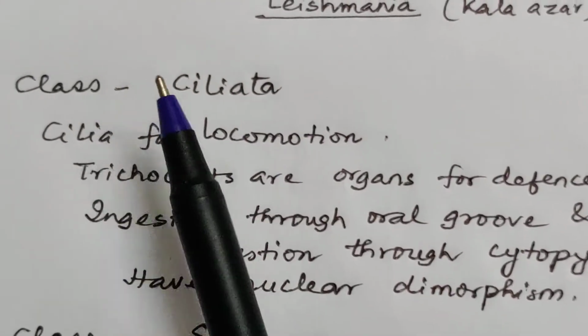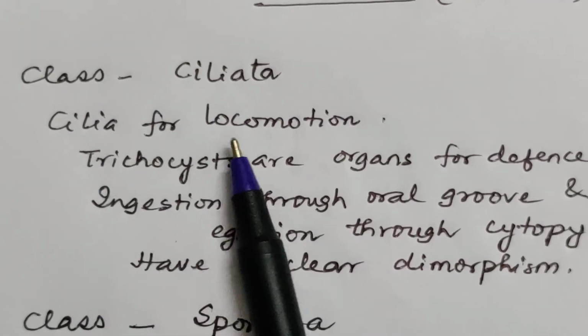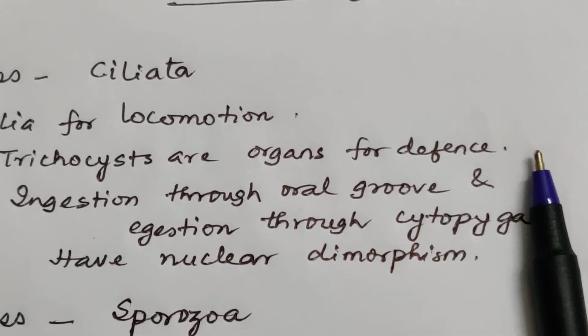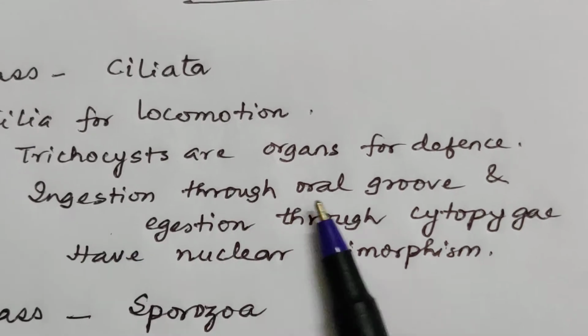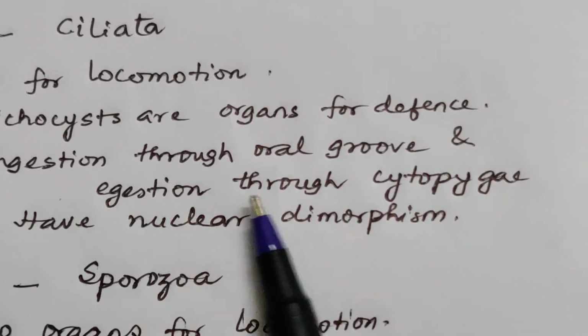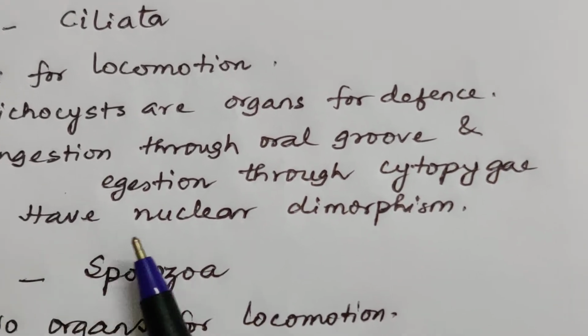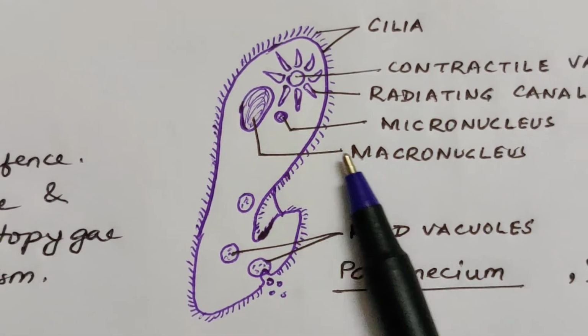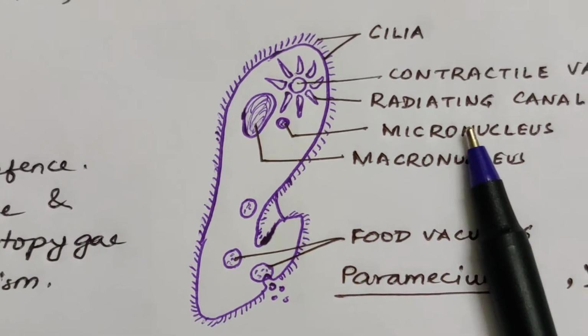Coming to the third class, Ciliata. They move with the help of cilia. They have trichocysts as organs for defense. They ingest through oral grooves and egest through cytopyge. They have nuclear dimorphism, meaning they have 2 types of nucleus. The larger one is macronucleus, the smaller one is micronucleus.